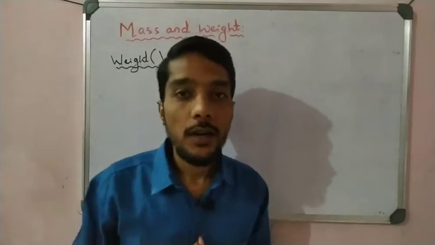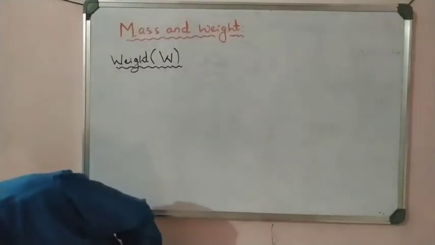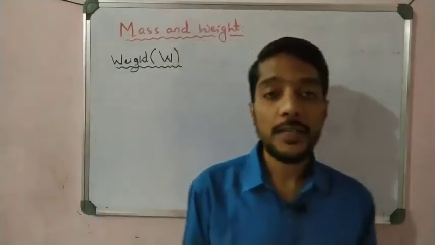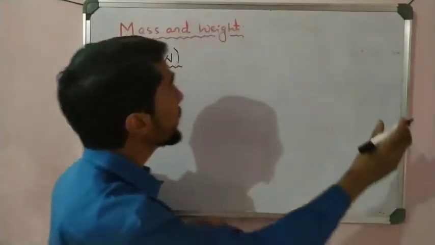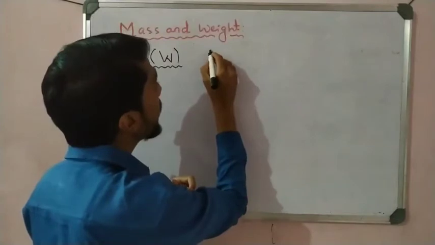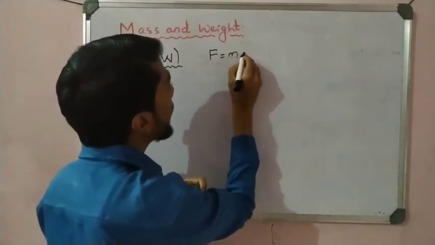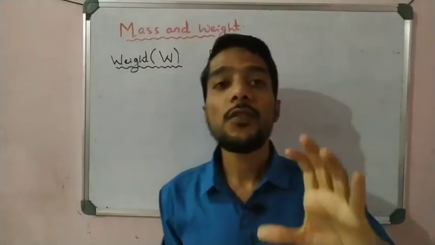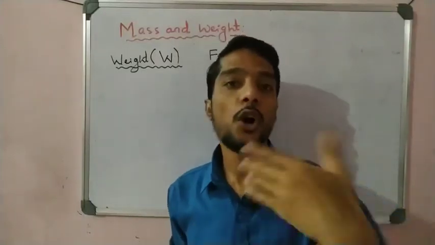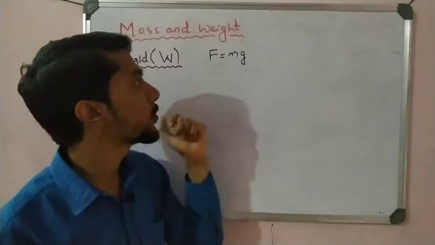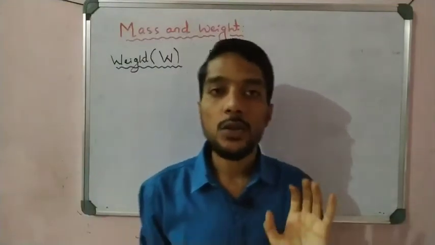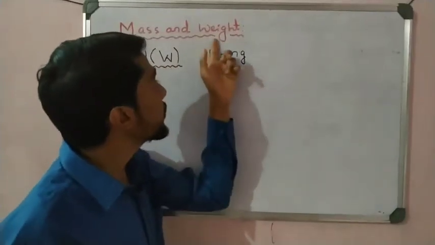So students, let us see what weight is, right? We already know about that. See, one expression we know from the last class is F is equal to mg. Okay, F is equal to mg, right? We already learned about that. What is F? F is the force of attraction of the earth on the object, right? And g is what? Acceleration due to gravity, that is for free fall, right? So now see, students, what is this F here?